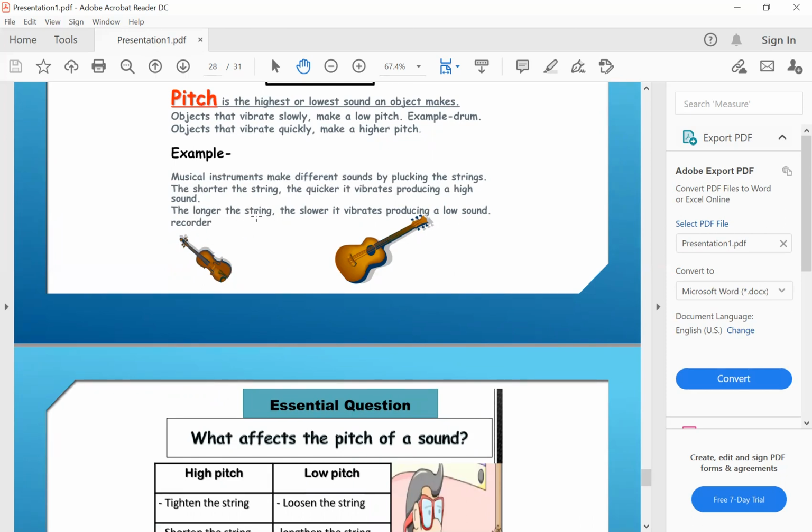The longer the string, the slower the vibration, which means the sound is low pitch.